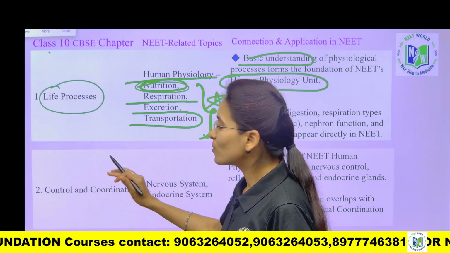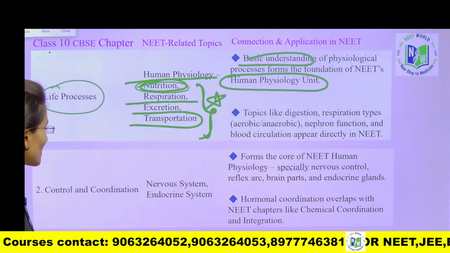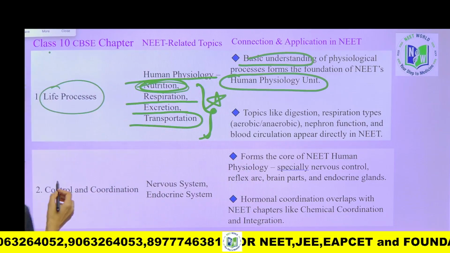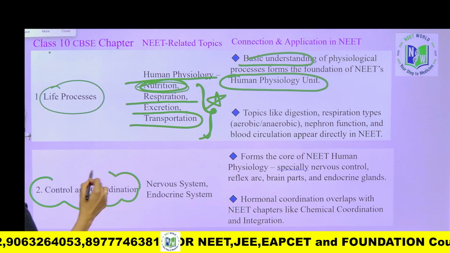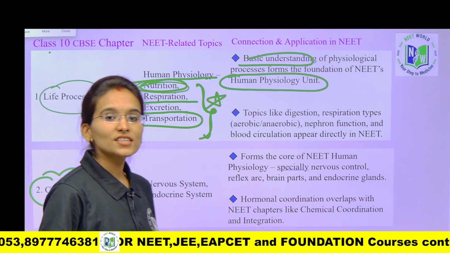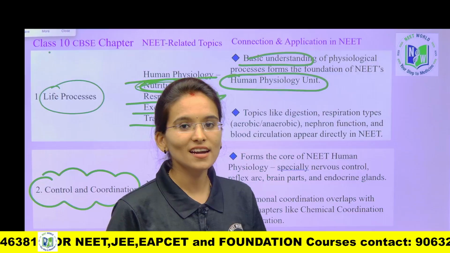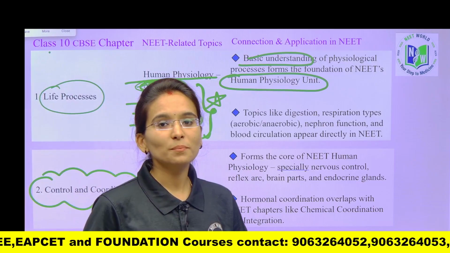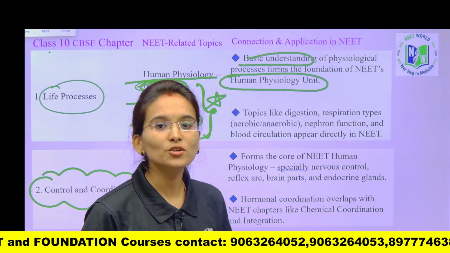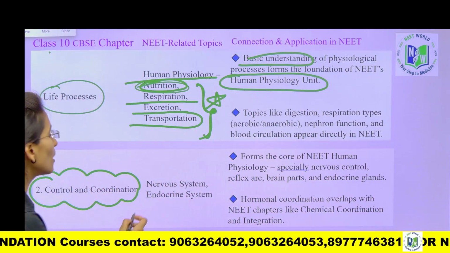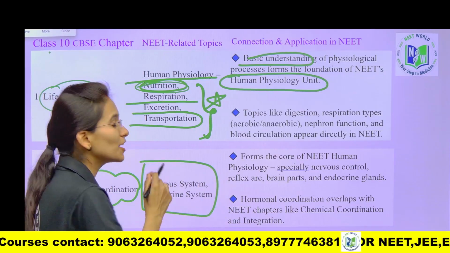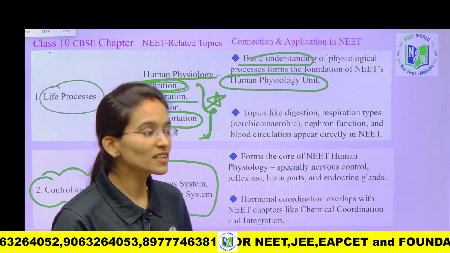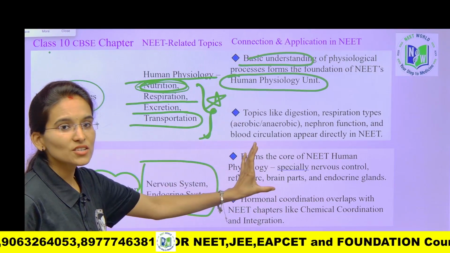Yes. So now let's move to the second chapter of your 10th standard. In the second chapter, you are going to learn about control and coordination. Control and coordination is the second chapter of your 10th standard, and in this chapter, you are going to learn about the tropic movements of the plants, the phytohormones, as well as the nervous system and endocrine system. So these are the three main core topics which are important for the NEET, as we see its applications in the NEET.